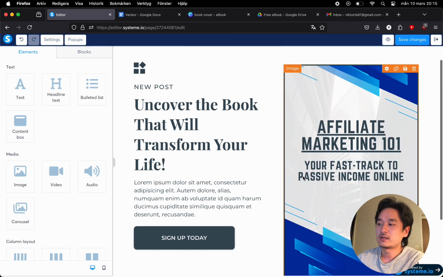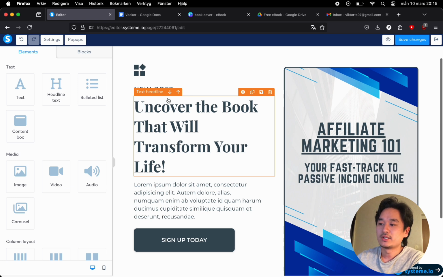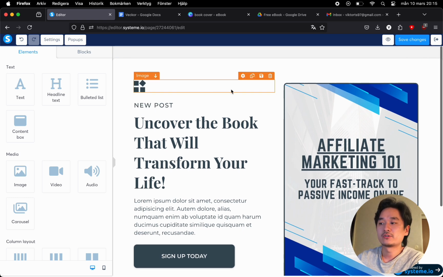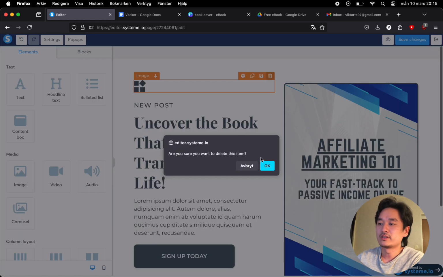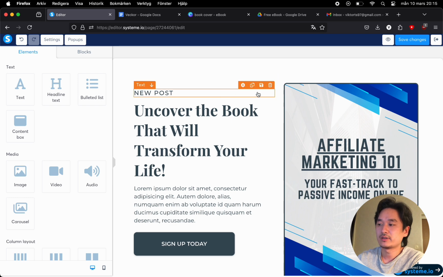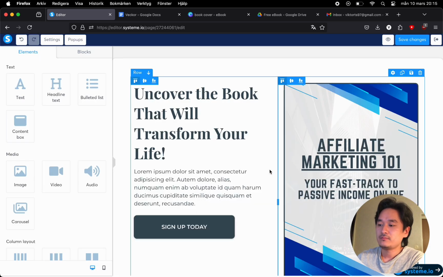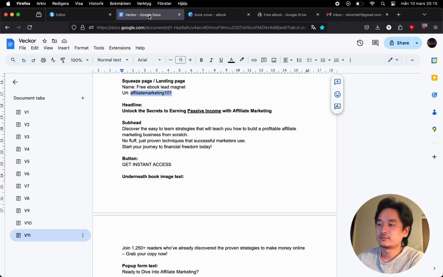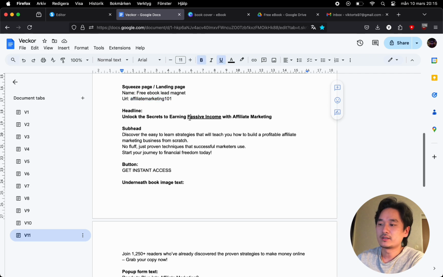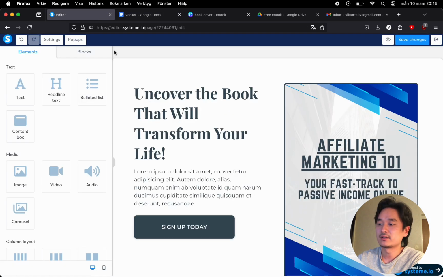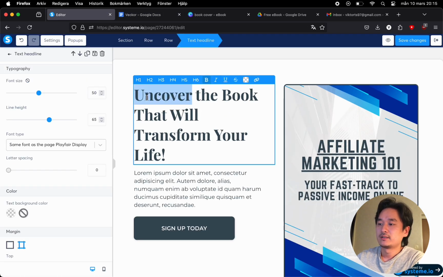So I am also gonna first off remove a lot of the unnecessary parts, as you can see, and yet again just copy and pasting the text that I've prepared beforehand.